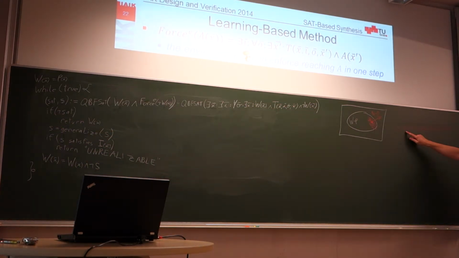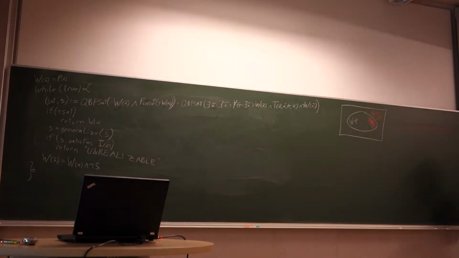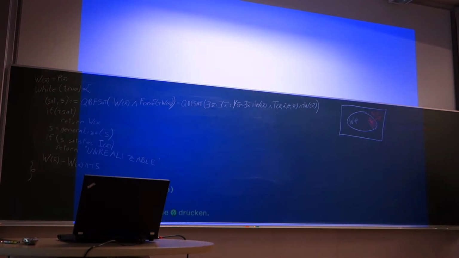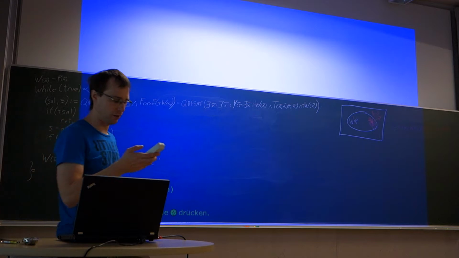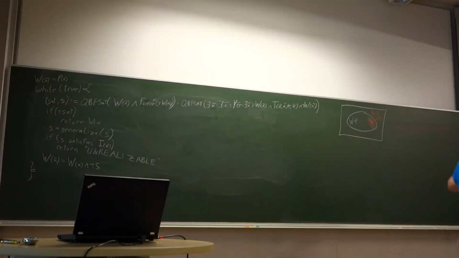Let's say we have exactly 5 state variables, x1 to x5. Then, if we assign one concrete value to all these state variables, this represents exactly one state in our state space.